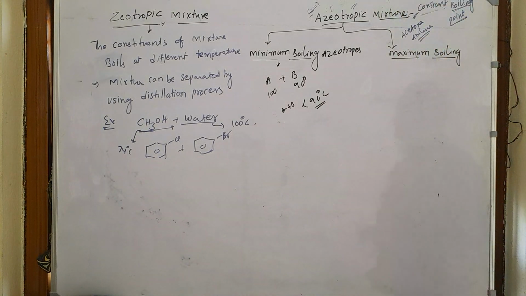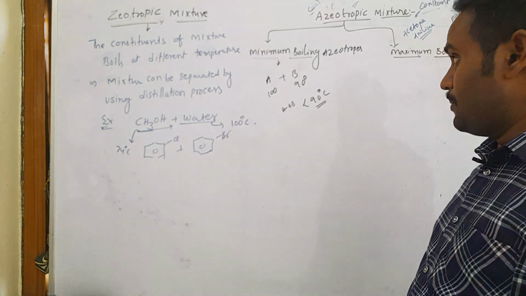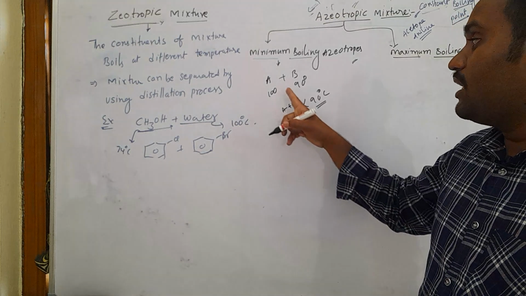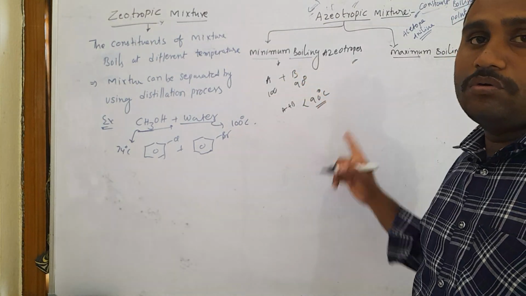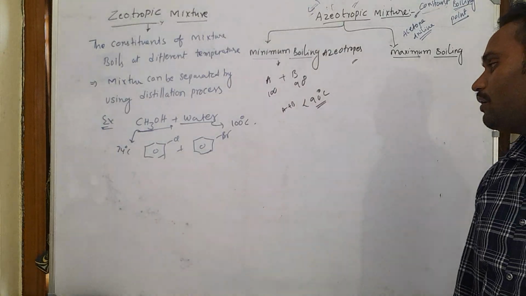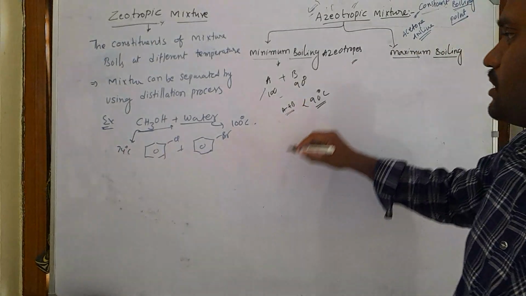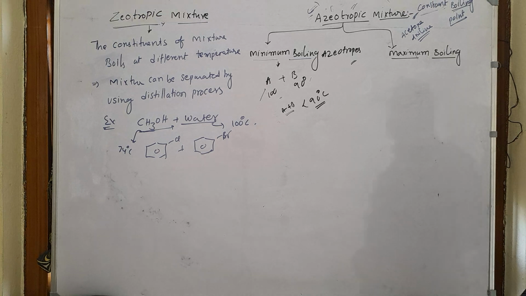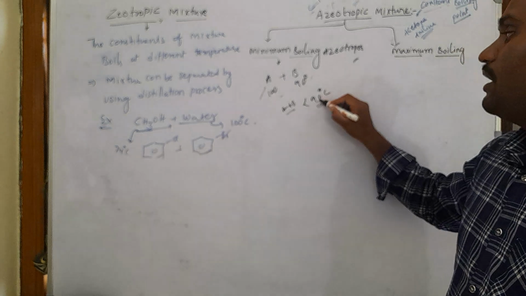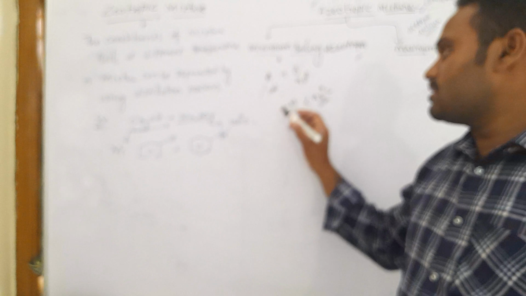Such an azeotrope is called a minimum boiling azeotrope, meaning the mixture boils at less than the boiling temperatures of the two substances. Combined, they boil together, so we cannot separate them.